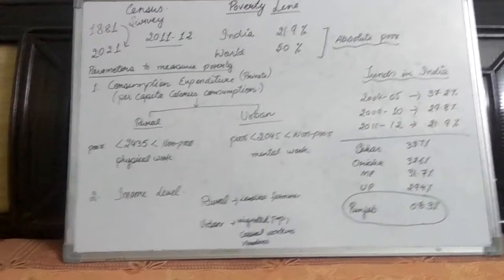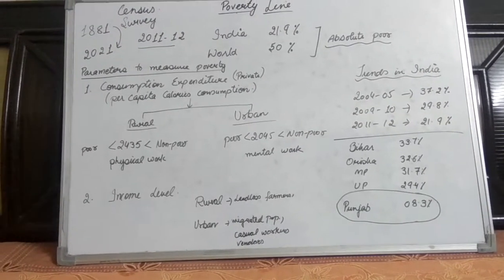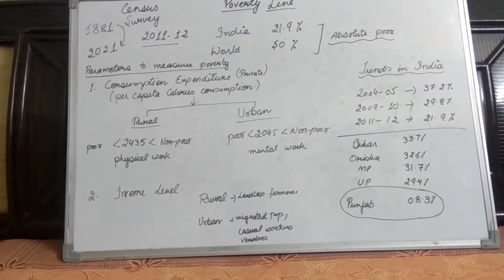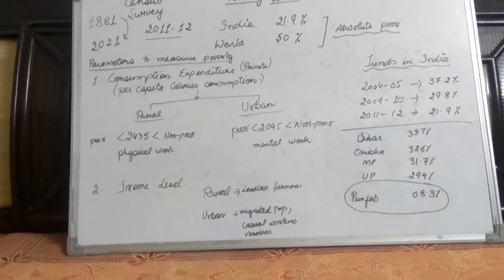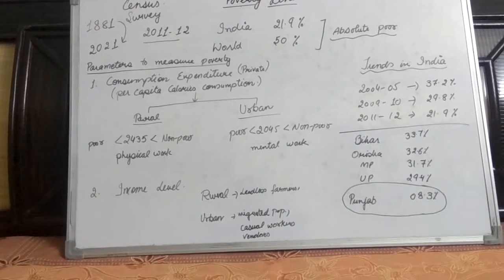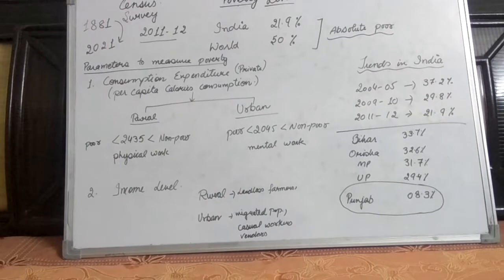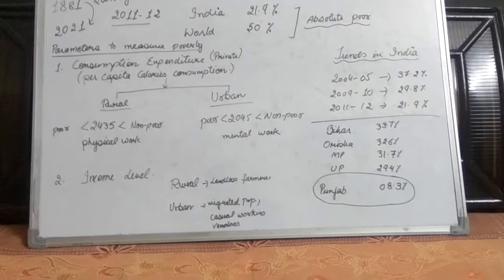And further, poverty is not uniform all over India. Here we have different states where poverty is very high and where poverty is low. So these are termed as trends in India regarding the poverty level. Trend refers to the variations in poverty level.